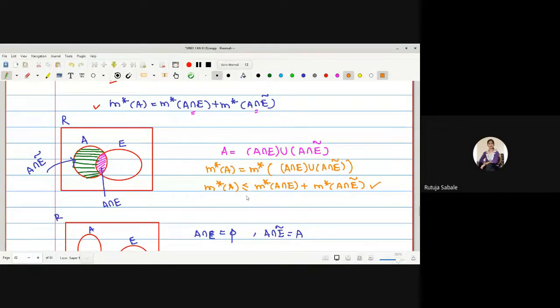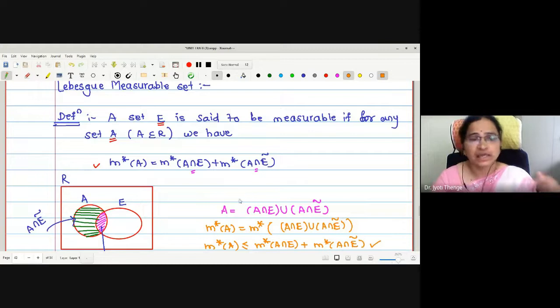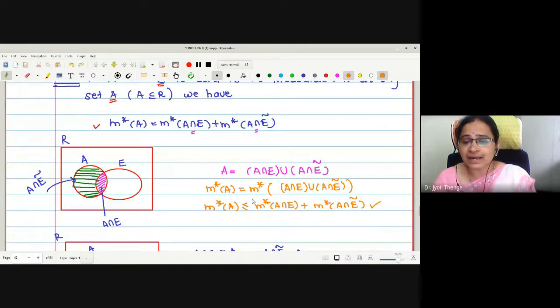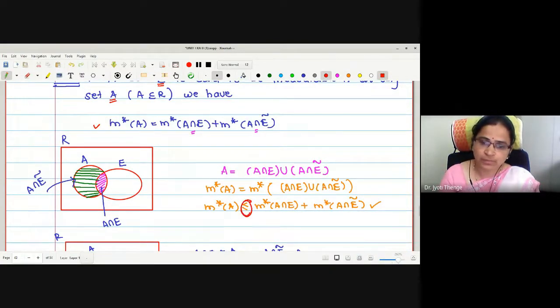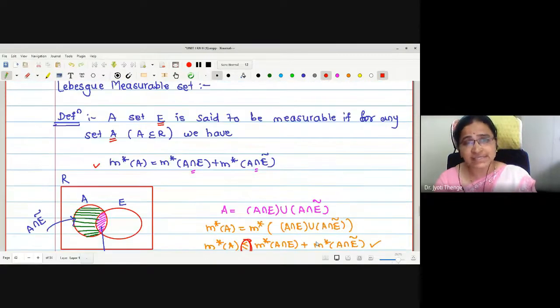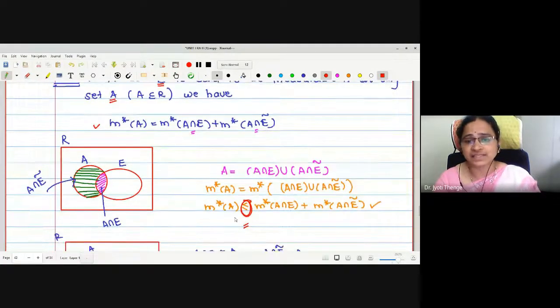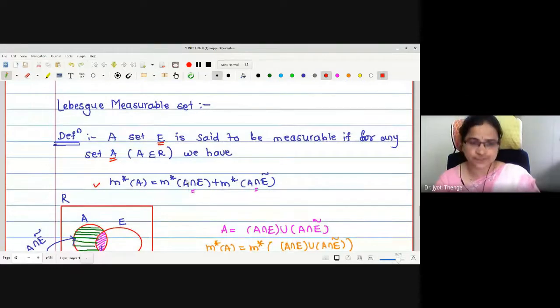Equal to. And that's why Lebesgue has defined the measurability of the set E such that exactly equal to holds here in place of less equal. In place of less equal, here it should be exactly equal. Therefore, those sets E which satisfy exactly equal to here will be the measurable sets. This is what I am explaining in very simple terms to you.